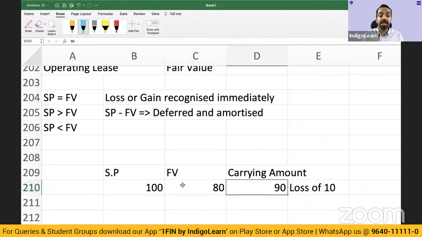Just because the carrying amount is 90, you cannot say there is a selling price of 100, so only I'll defer 10. No, you have to defer the entire 20. And for 10, you have to recognize a loss.